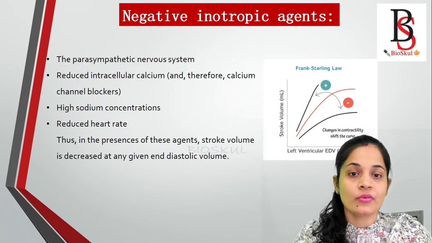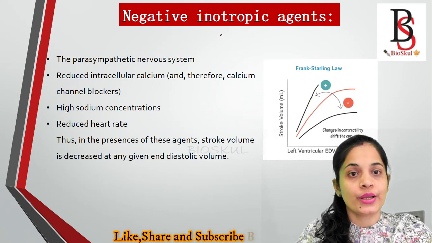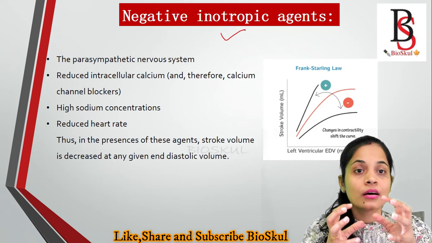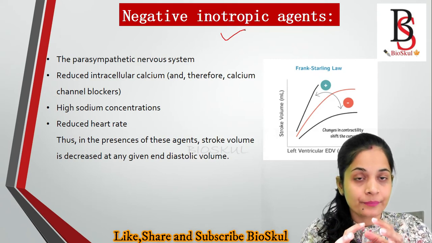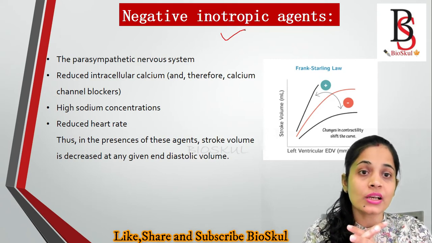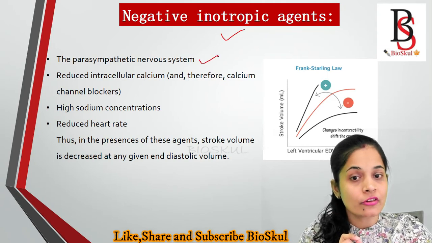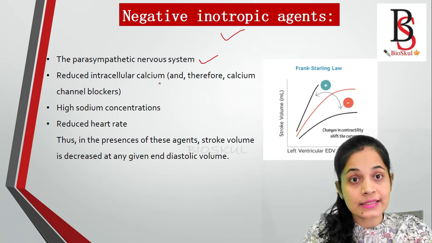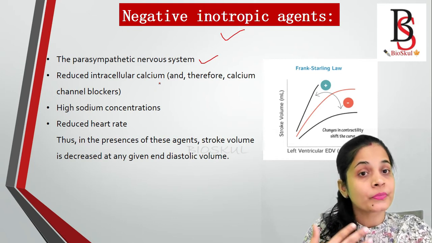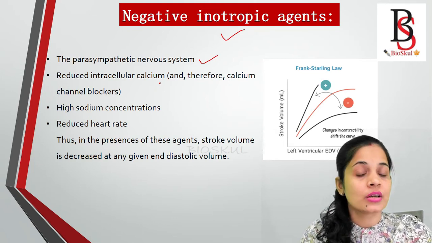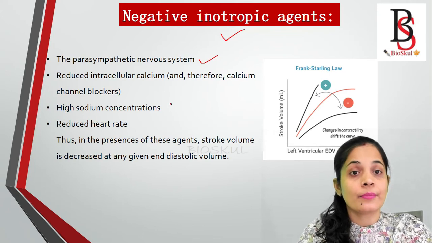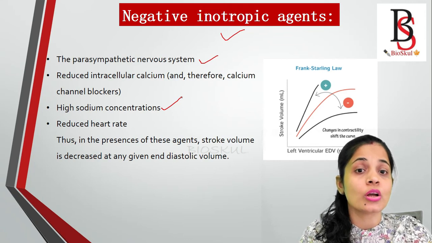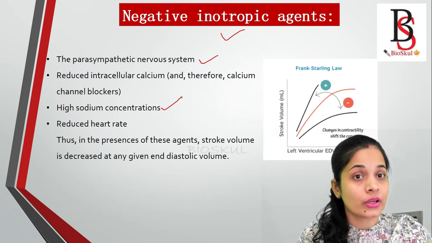Now we'll see the negative inotropic agents. Negative inotropic agents weaken the contractility of the heart, so the heart contraction decreases by the parasympathetic nervous system, or if the calcium concentration inside the cell is reduced, the contractility will also be reduced. The presence of a high concentration of sodium and potassium also acts as a negative inotropic agent.